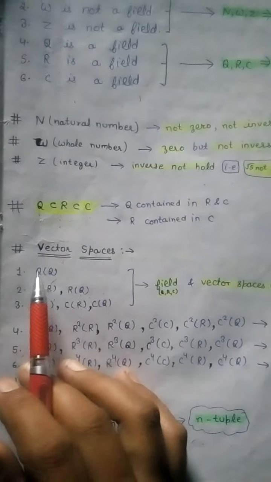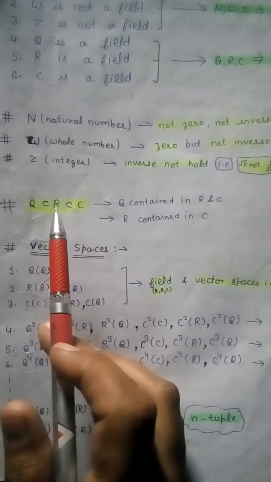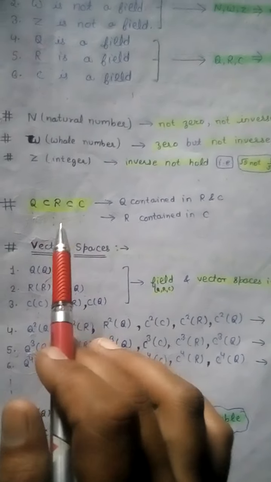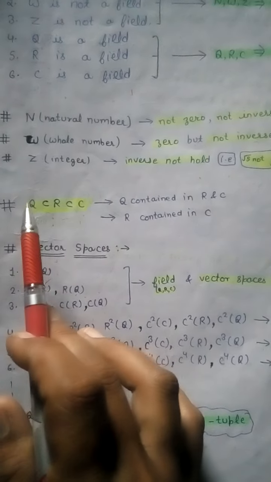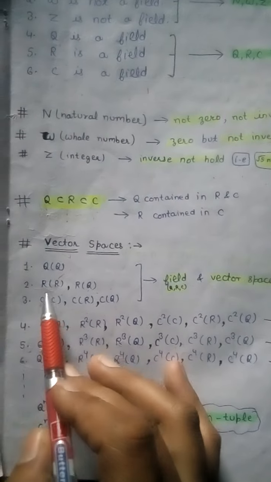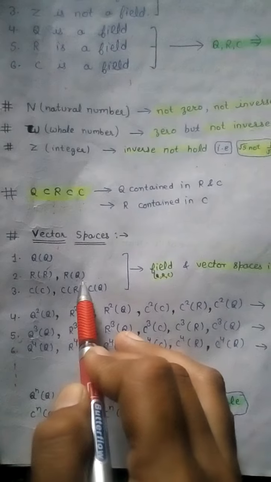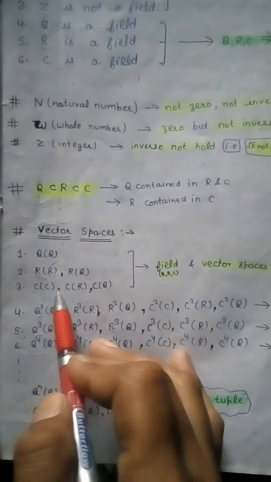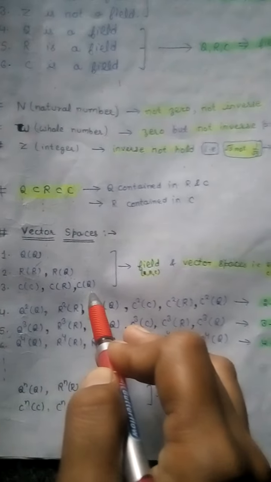Q over Q forms a vector space, and R over Q is also a vector space, but Q over R is not a vector space because R is larger, since Q is contained in the real numbers. Similarly, R over R and R over Q form a field and vector space, and similarly C over C, C over R and C over Q form a field and vector space.